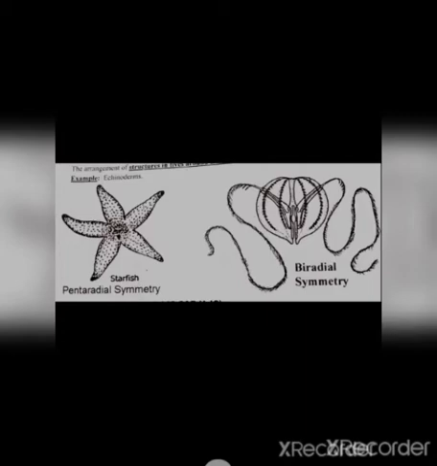These are two diagrams, two animals showing. Here, the starfish shows pentaradial symmetry. The arrangement of structures in fives around a radial animal is called pentaradial symmetry. An example is the echinoderm. Starfish belong to the phylum Echinodermata. And the second one is Pleurobranchia, an animal belonging to phylum Ctenophora, which shows biradial symmetry. The paired arrangement of some structures in a radially symmetrical animal is called biradial symmetry. Examples are members of phylum Ctenophora.